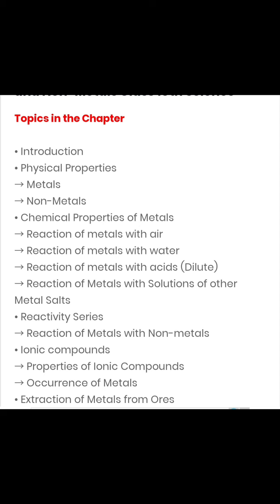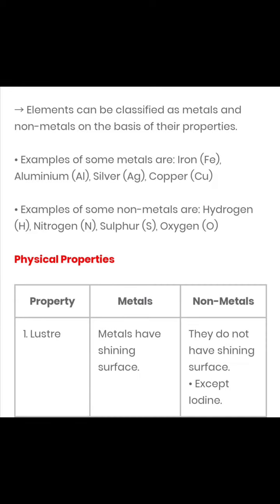Later, reactivity series will be discussed, then reaction of metals with nonmetals, ionic compounds, what are ionic compounds and the properties of ionic compounds, and later half of the chapter we'll be talking about the metallurgy, which means occurrence of metals and the extraction of metals from ores. So let's start with the introduction part of the chapter.